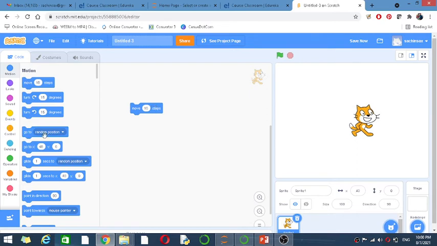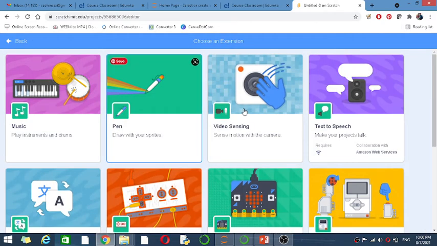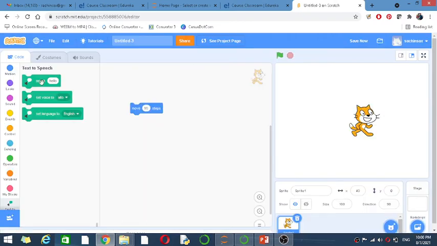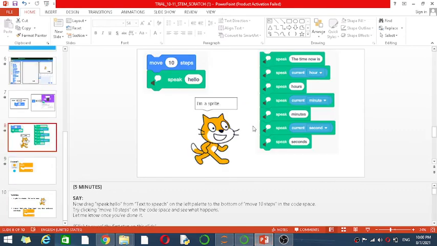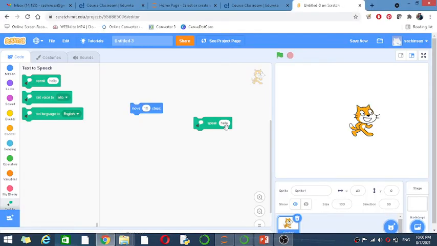Then we add the text to speech section. Text to speech means speak. So this is the speak function, and it will say hello.